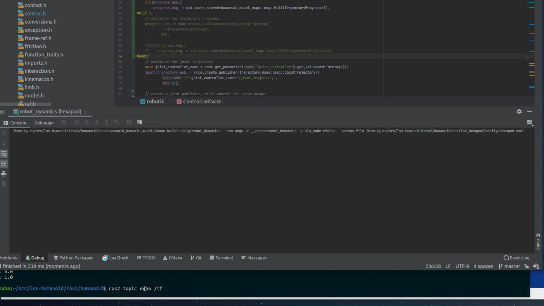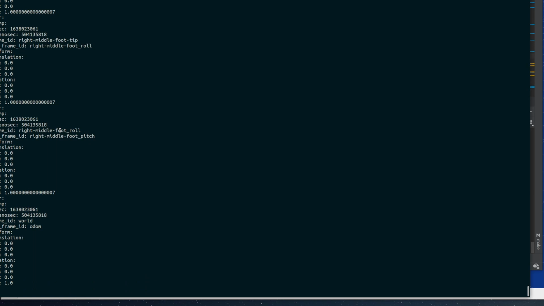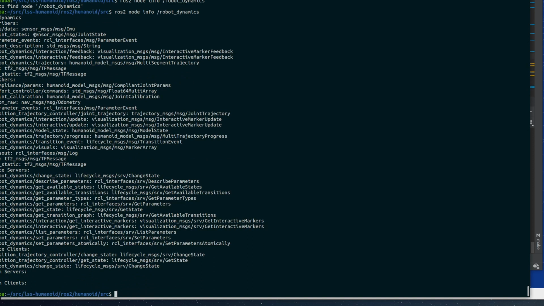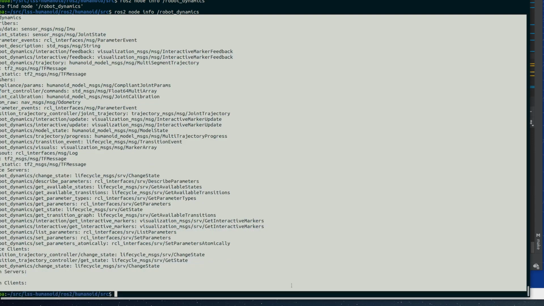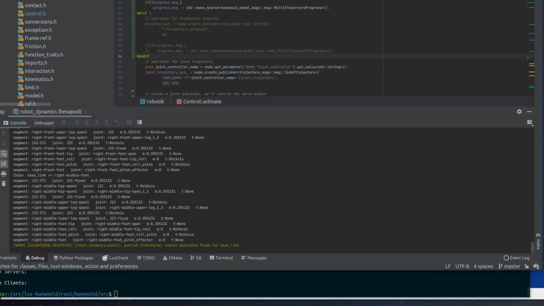Now this process of debugging and restarting nodes is nothing new. I've been doing this for 2 years now. Again, the data starts up in TF again. And if I do a node info robot dynamics, now you can see the node exists and it's reporting all the publishers and subscribers and services within this node that I'm using over here.